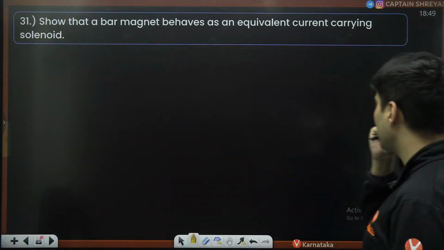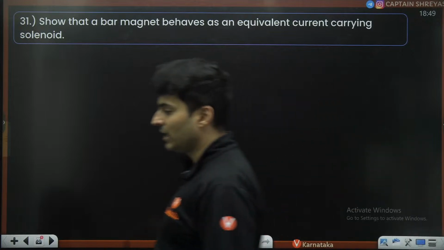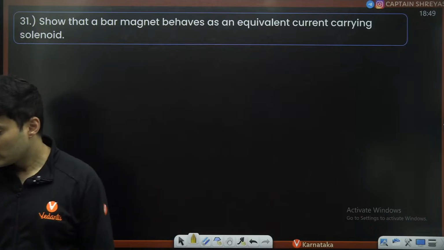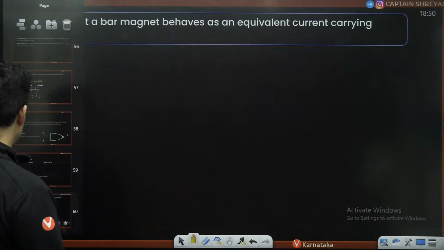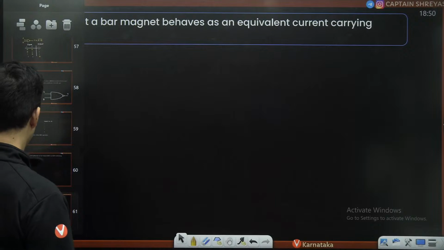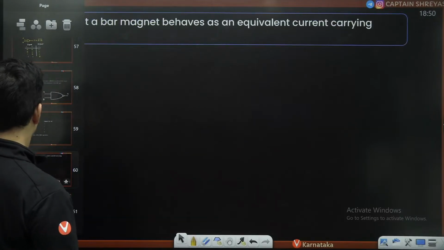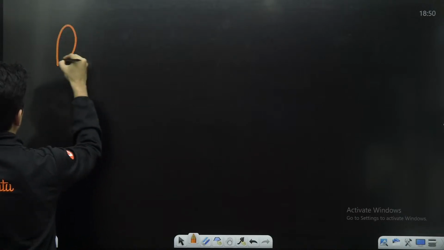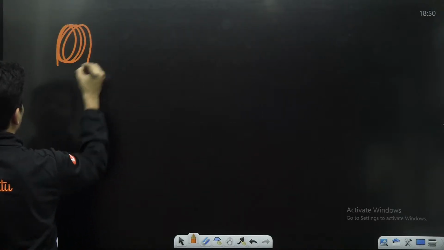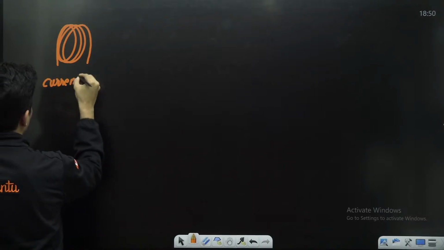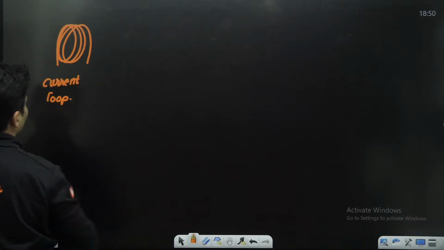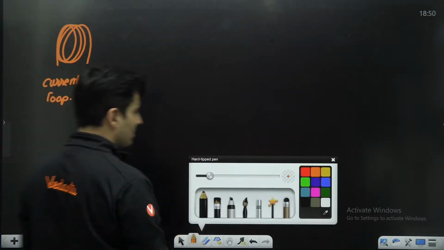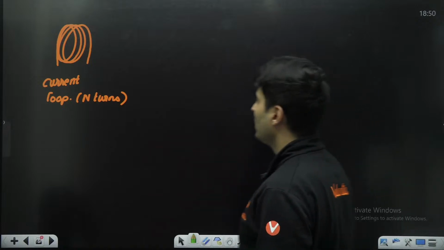Show that a bar magnet behaves as an equivalent current carrying solenoid. Show that a bar magnet behaves like an equivalent current carrying solenoid. Okay. So basically these kind of questions, my dear warriors. Whenever you have, let's say, a current carrying loop, this is basically your current carrying loop of some n number of turns, cool.